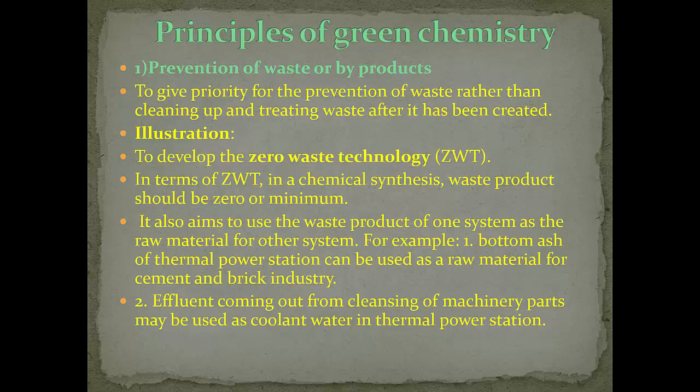For example, bottom ash of thermal power station can be used as a raw material for the preparation of cement, bricks industry, etc. Effluent coming out from the cleaning of machinery parts may be used as coolant water in thermal power station. That is, here we have to prevent the creation of waste or byproducts, or use this waste product in some other processes.